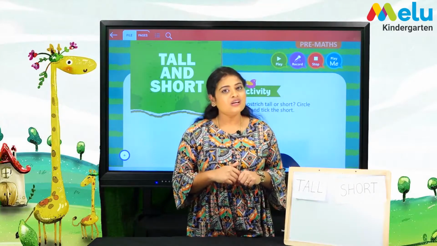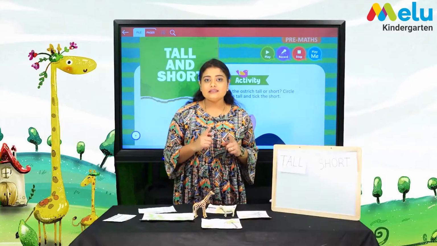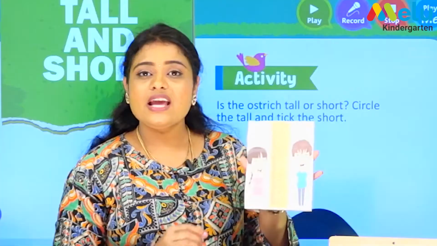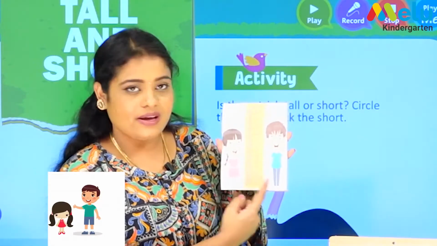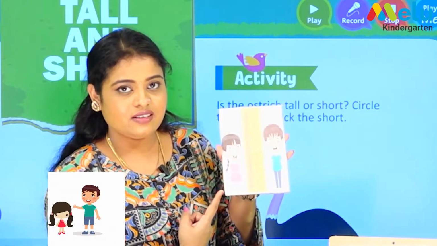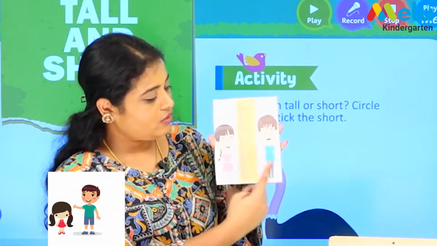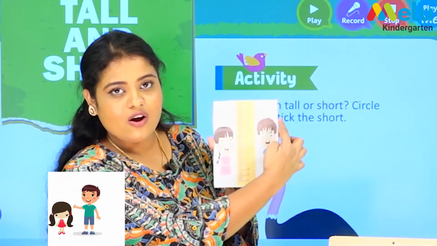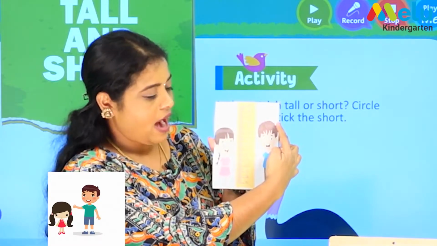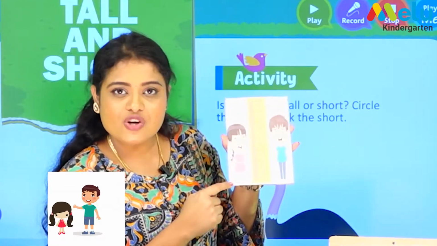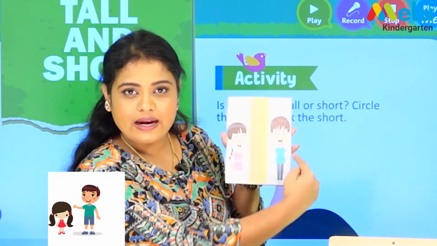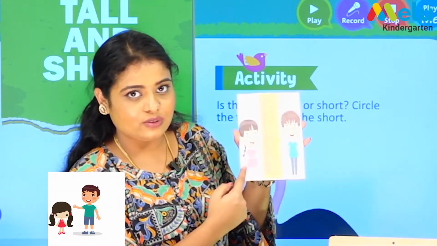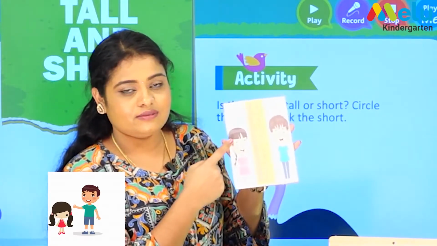Let's take some more examples. In this picture, we have two children comparing their heights. Now the boy is tall and the girl is short, because the boy has a good height when compared to the girl's height.